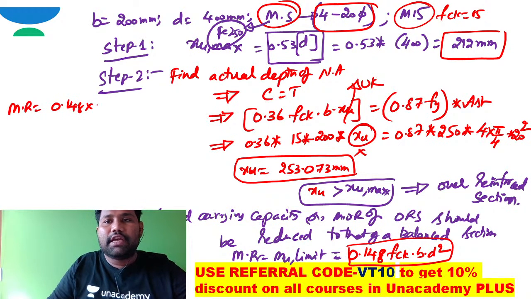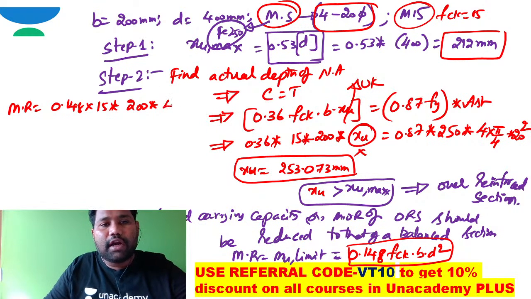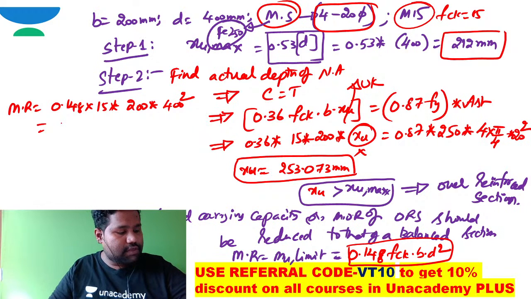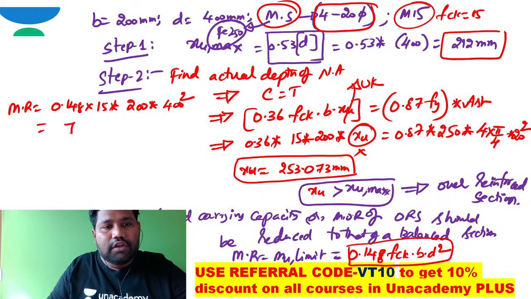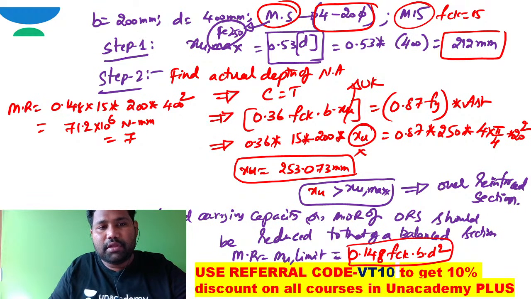0.148 FCK, FCK is 15, into B is 200, into effective depth 400 square. If you do this, the moment of resistance will be in Newton millimeter. You will get 71.2 into 10 to the power of 6 Newton millimeter. And if you want to work out this answer in kilonewton meter, it is 71.2 kilonewton meter.